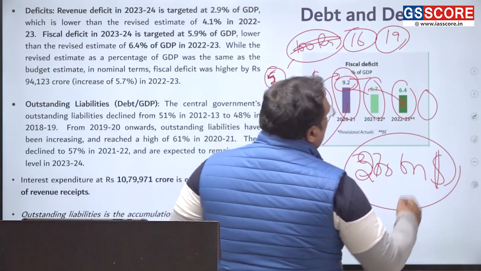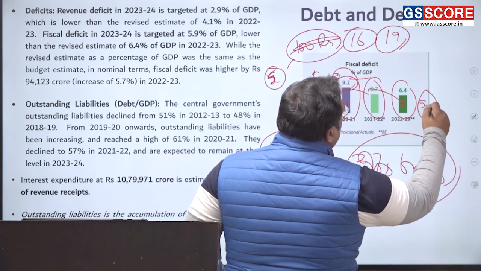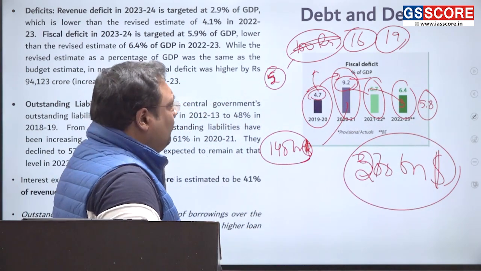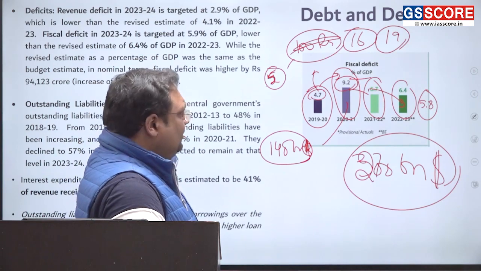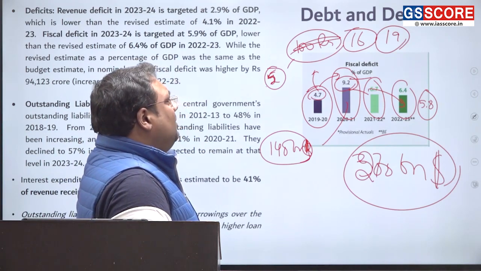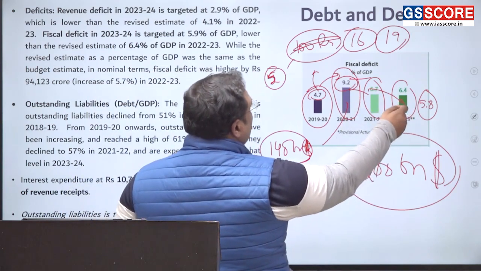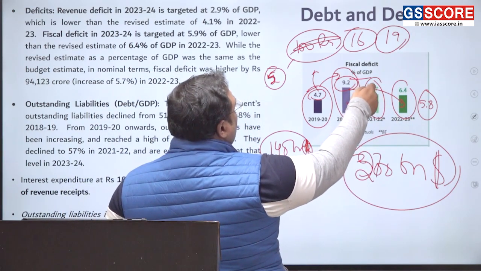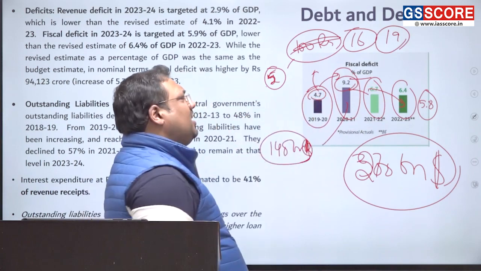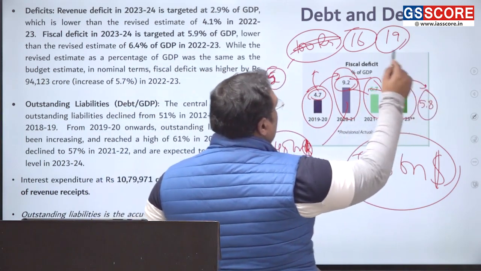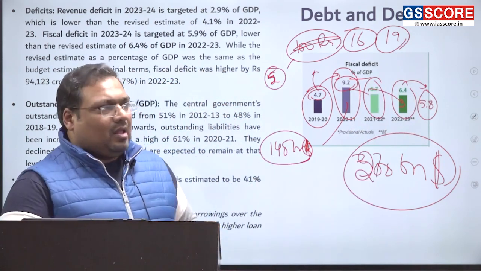So we expect our fiscal deficit to be 5.8% or 5.7% next year. This year, this is revised to be 6.4%. Last year, it was 6.7%, and prior to that, it was 9.2%. So, likewise, our deficit is falling. This is a good thing.